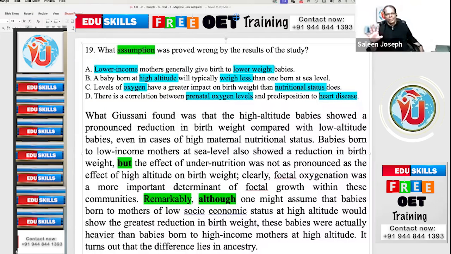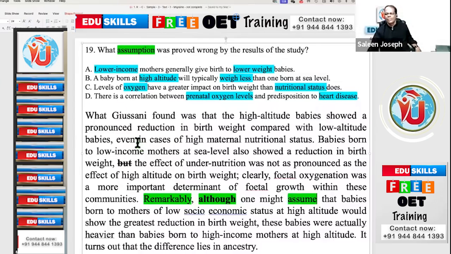Hope you remember there were questions saying that there are two contrast words. What should we do? Normally, if there are two contrast words, generally the answer is definitely not before the first contrast word. Normally it is after the second contrast word. Now, "assume", "one might assume". Is there something like "assumption" in the question stem?